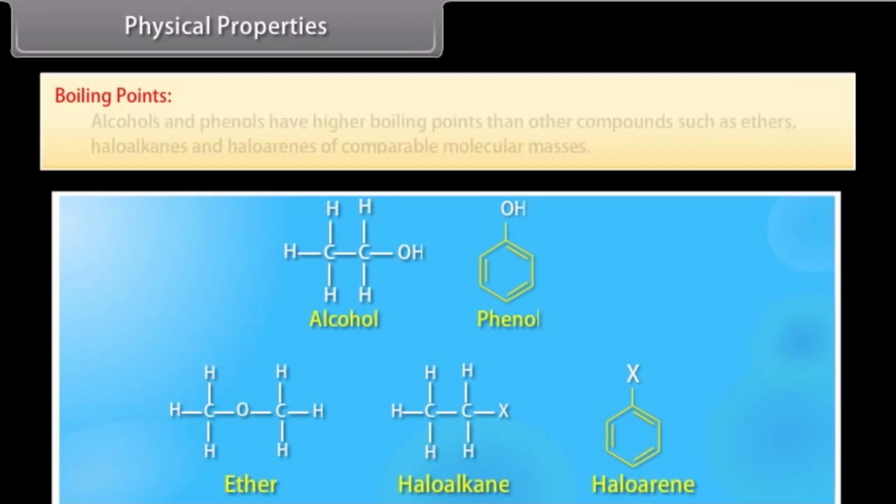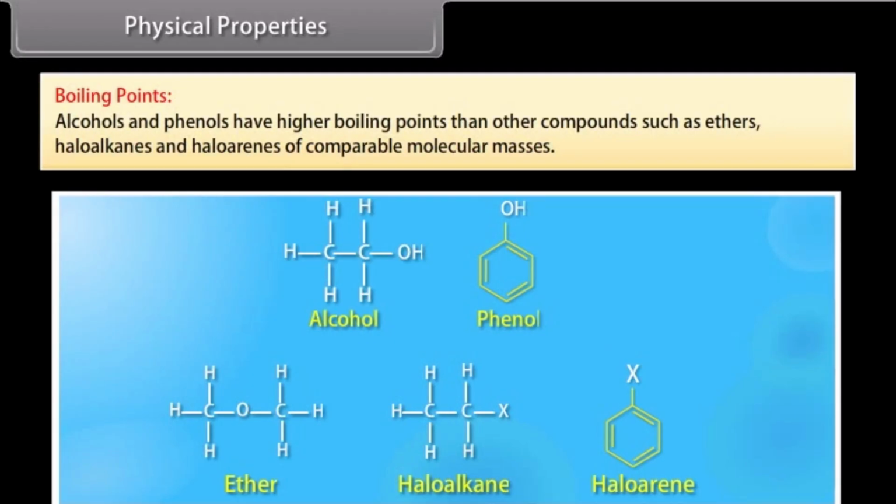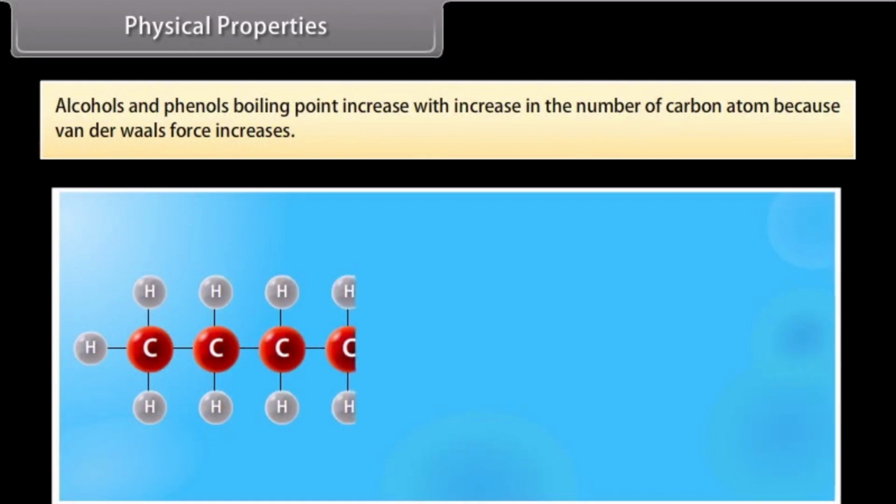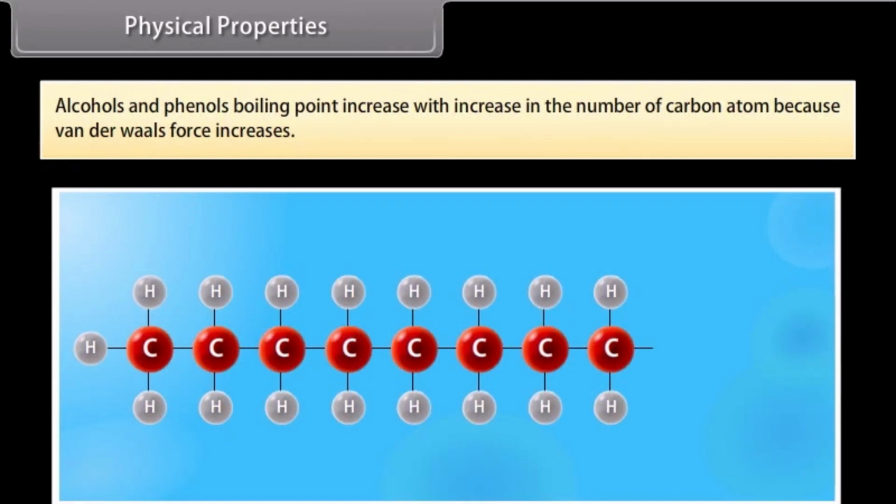Physical properties. Boiling points. Alcohols and phenols have higher boiling points than other compounds such as ethers, haloalkanes, and haloarenes of comparable molecular masses. Boiling point of alcohols and phenols increases with increase in the number of carbon atoms because van der Waals force increases.